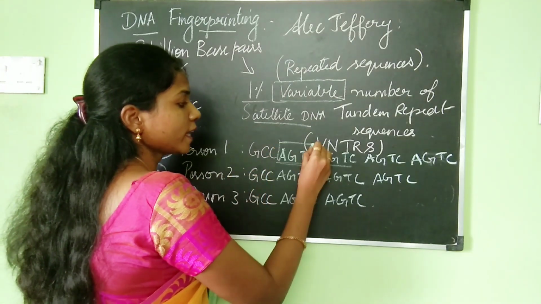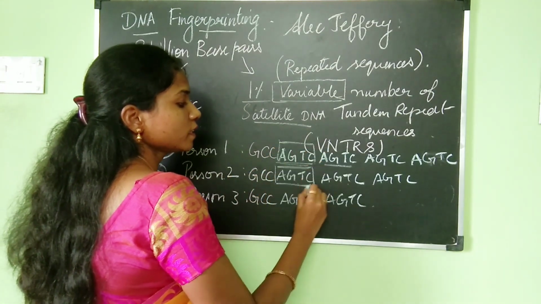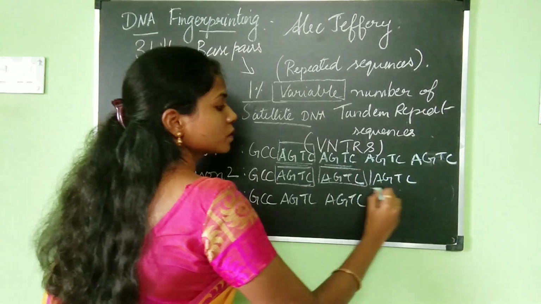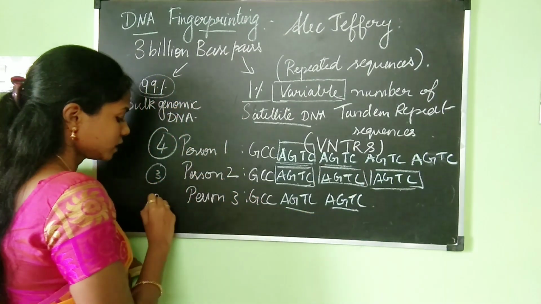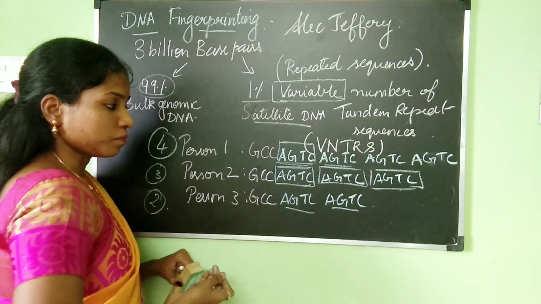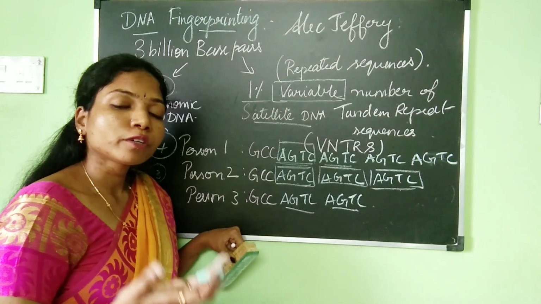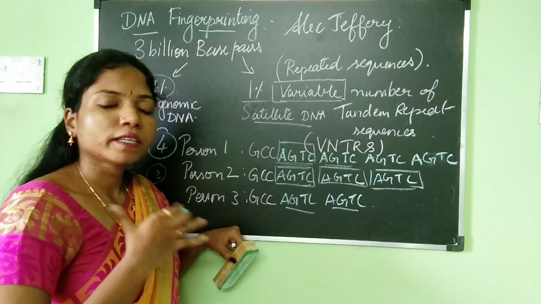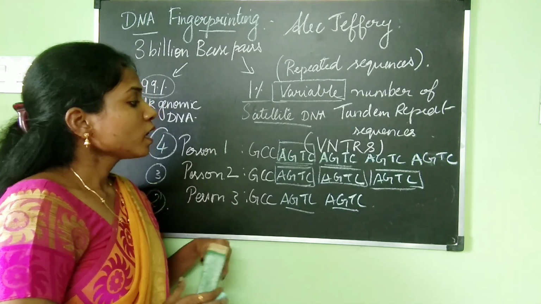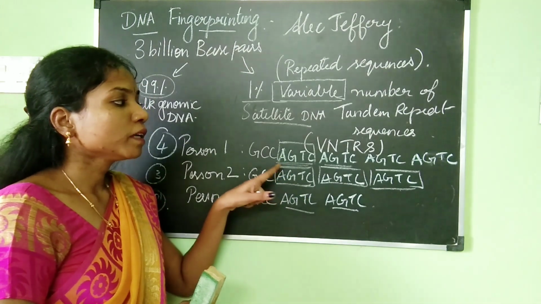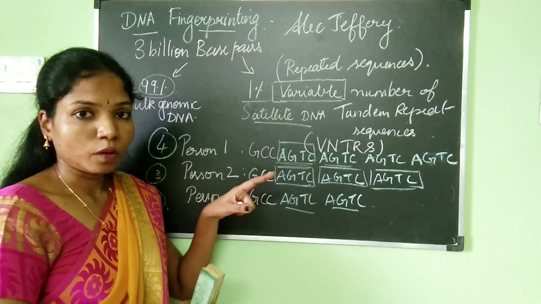So AGTC is getting repeated 3 times. And in the third person, AGTC is getting repeated 2 times. In other people, it could be up to 11 or 12 times. It depends on how many times the sequence is going to be repeated. So this is the variable number of tandem repeat sequences.